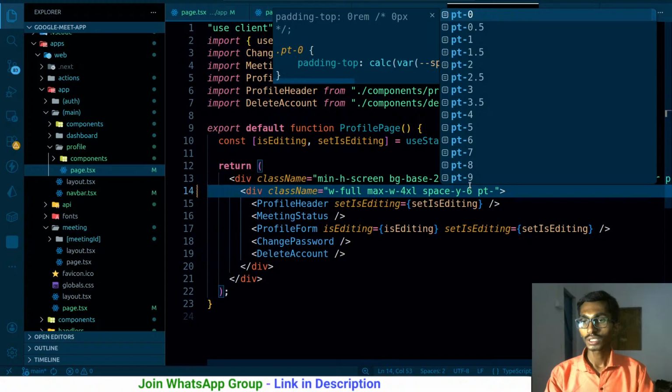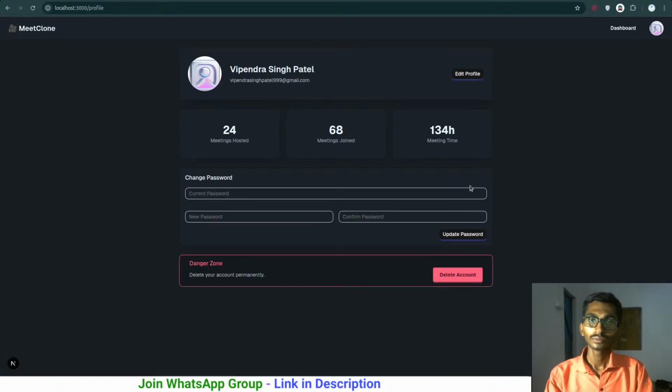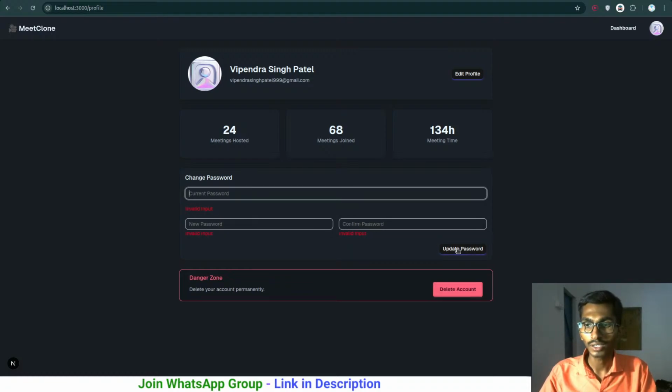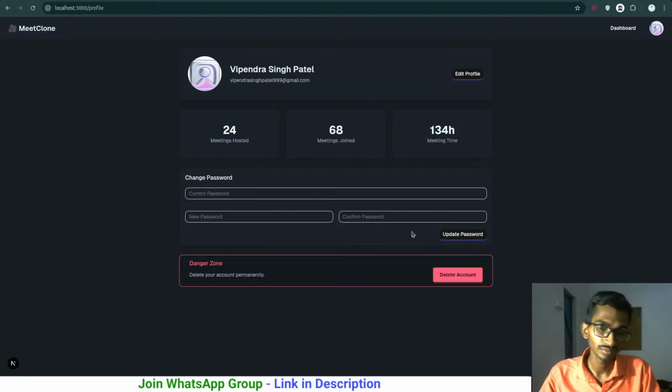Padding top is gonna be around 15 or something. That is good, not bad. The next thing is that I need to have a cancel button over here, because if I click on the password update, that's gone, and now I don't have any cancel button to just simply cancel. So that becomes problematic, right? In that case, I have to just simply reload the page and then it can be cancelled.